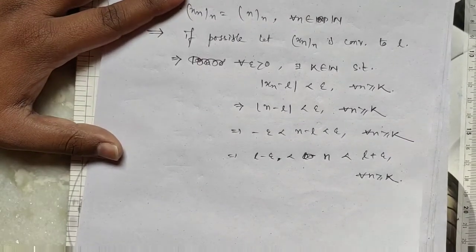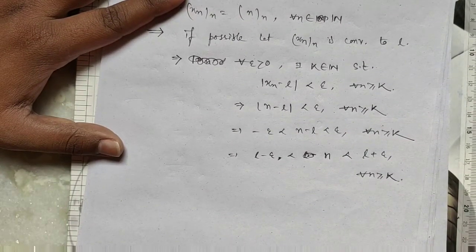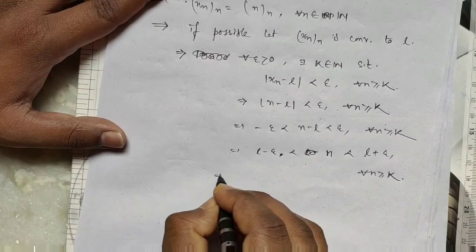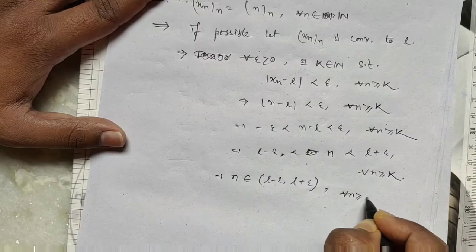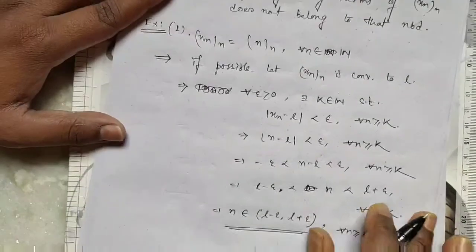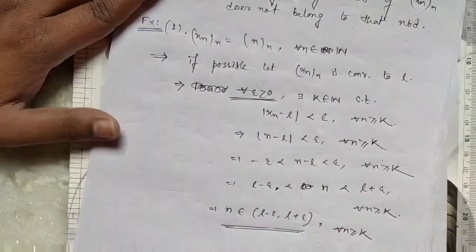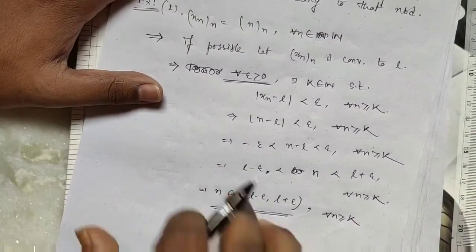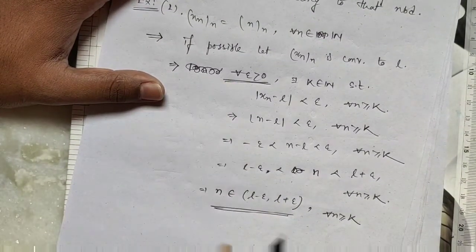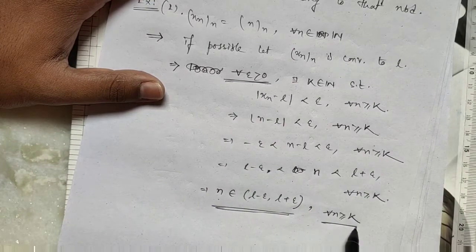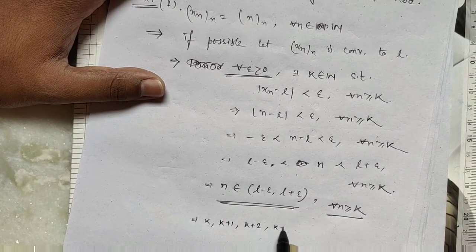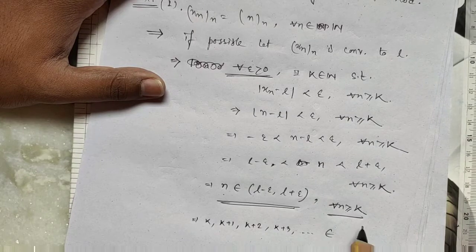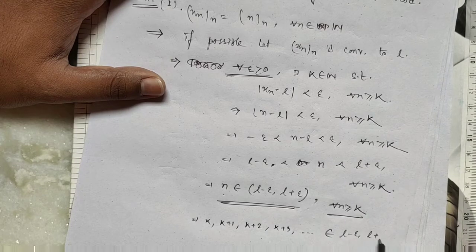So n belongs to (L minus epsilon, L plus epsilon) for all n greater than or equal to k. This must be true for every epsilon greater than 0. So k plus 1, k plus 2, k plus 3, and so on, all belong to (L minus epsilon, L plus epsilon).